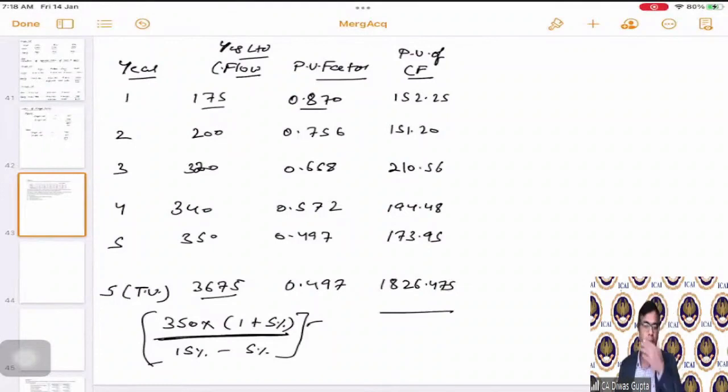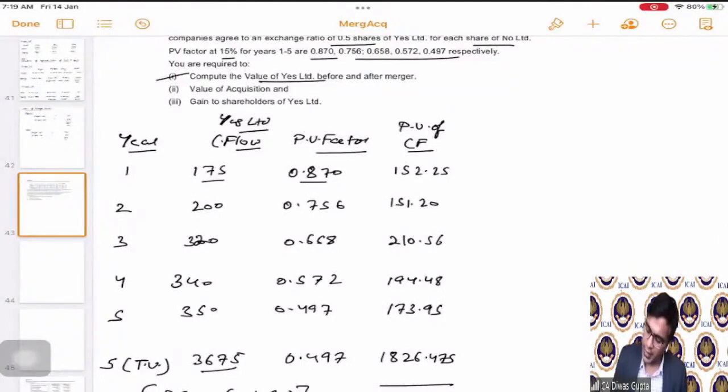Correct? This is just a simple multiplication. So the total value comes as 2708.915.